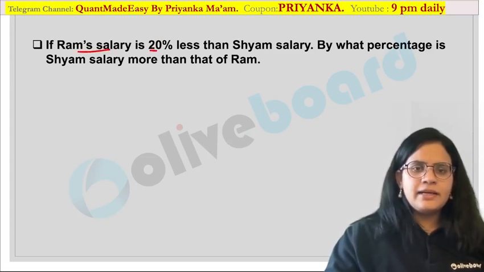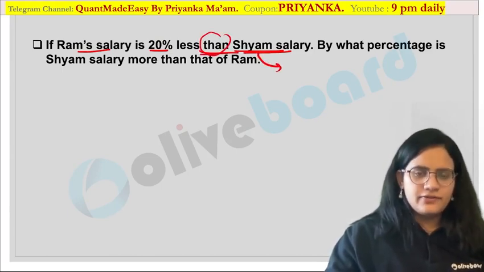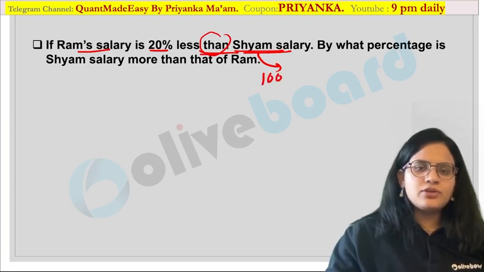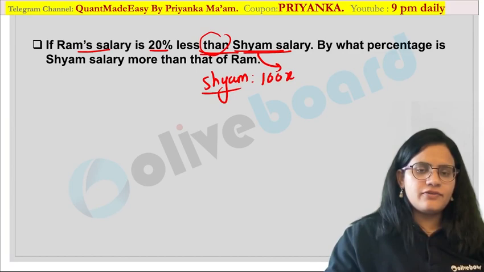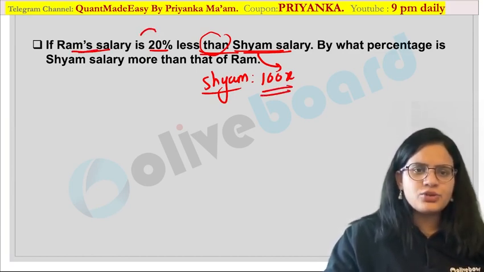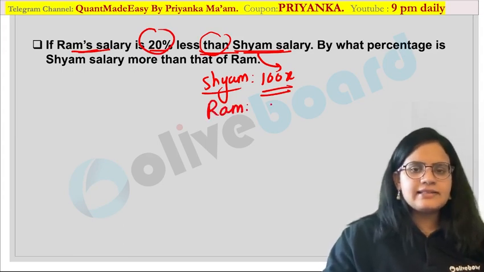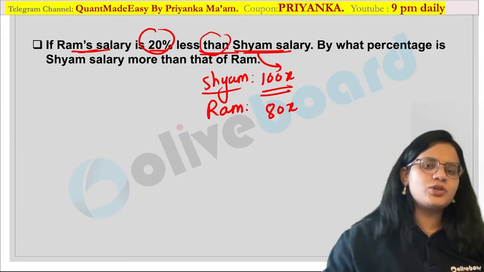Ram's salary is 20% less than Sham's salary over here. So whatever is written after "than" will be your reference. Sham's salary is, suppose, 100x. Are you getting it? Whatever is written after "than" will be your reference value. Suppose it is 100x. Now they have given Ram's salary is 20% less. That means it will become 80x over here.